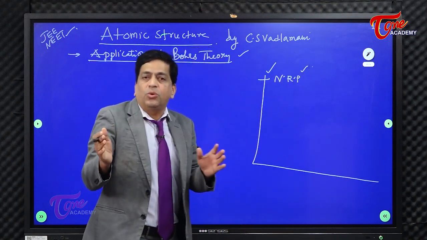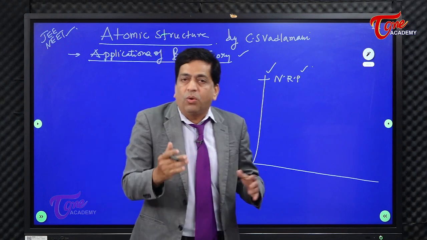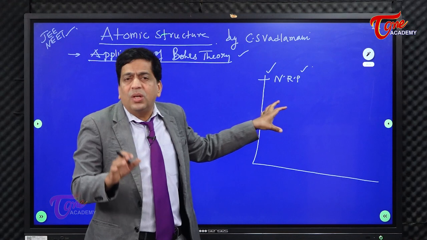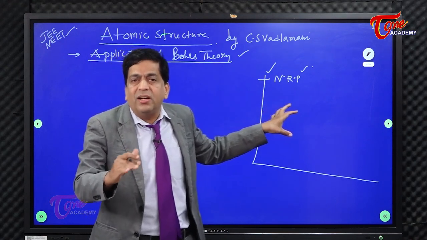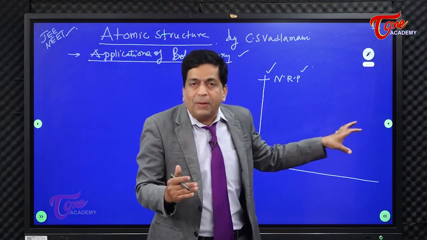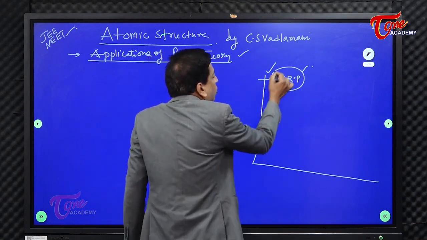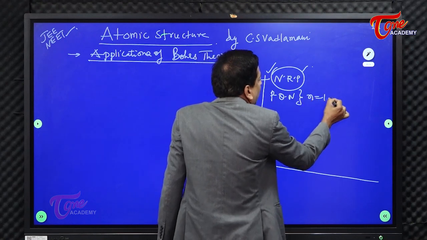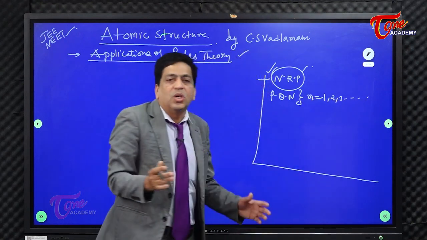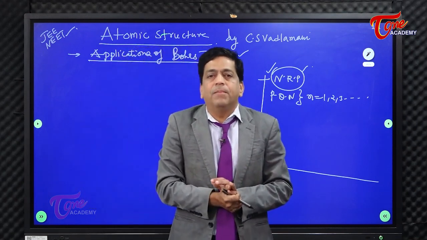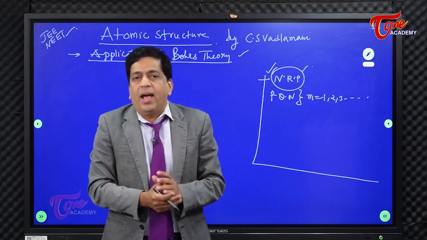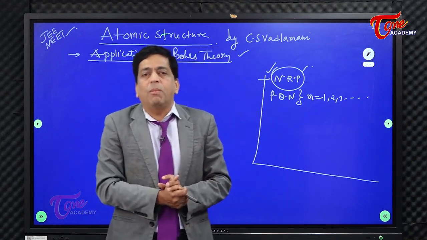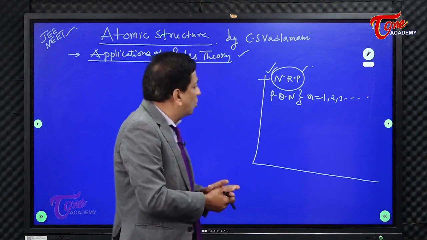I want everyone to go to the previous lecture and check it out. What exactly is an NRP? It is a non-radiating path, and as long as the electron is in the orbit, it is neither emitting energy nor losing energy. This is designated by the principal quantum number n, which starts from 1, 2, 3 and goes on, because the number of orbits in an atom is infinite. And n is not zero, ruling out the electron being in the nucleus and hence explaining the stability of the atom. You must understand this.